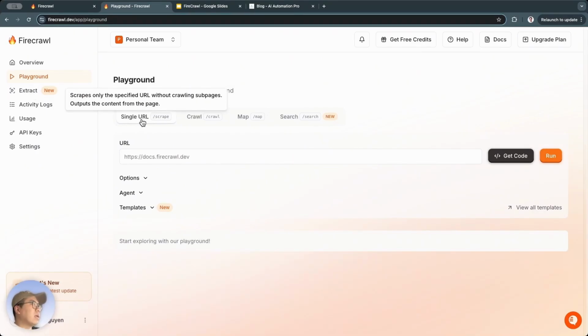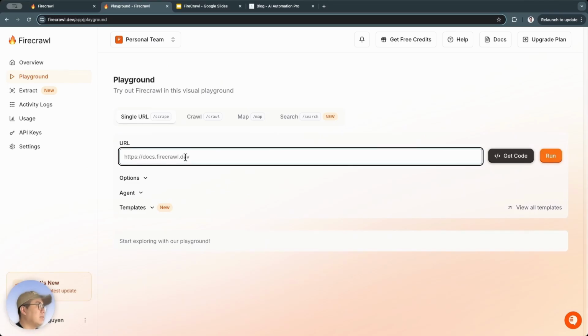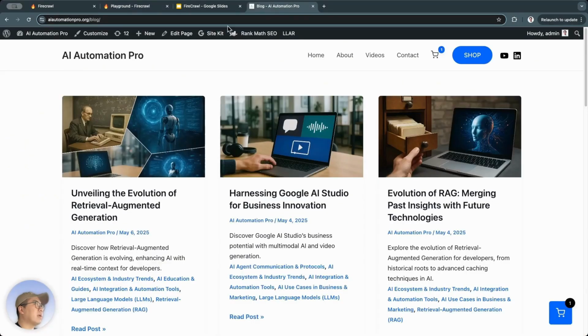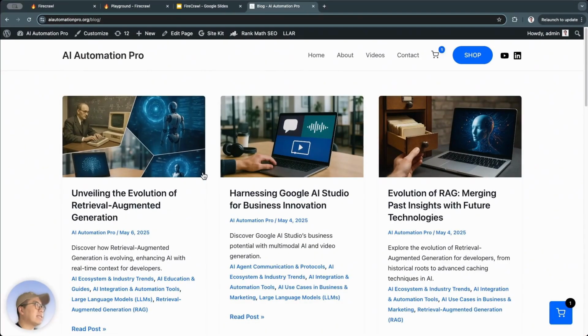The single URL feature. When we move the cursor over this text, a description will pop up. I think this is pretty cool because it explains what this feature does. It means we give it a URL, and it will only scrape data from that specific address. This data scraping part is sensitive, so I'll try it with one of my own websites. I actually have quite a few websites, but I'll try it with an English website here.